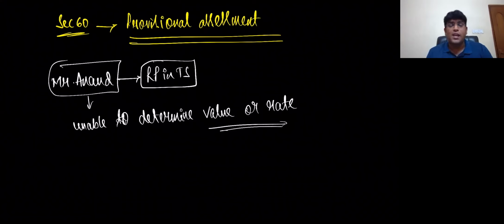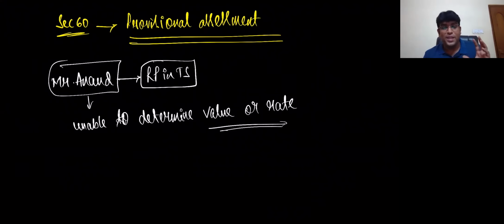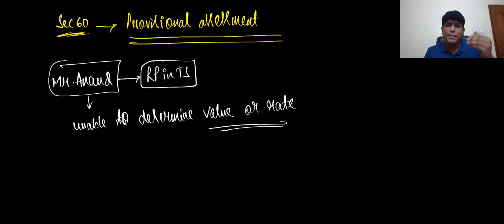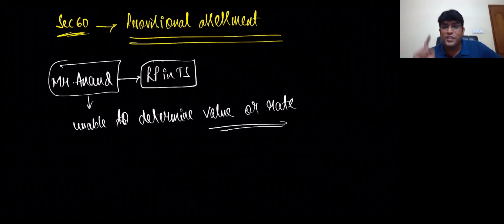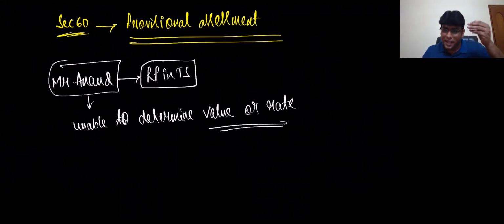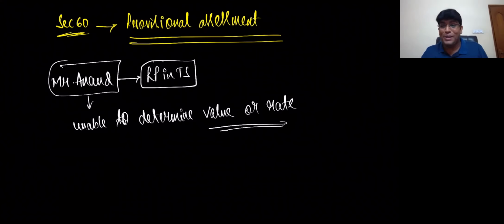If that also fails, we look at Rule 30, which says take 110% of cost. Now friends, if Rule 30 also fails, what is the option left? Rule 31. And what is Rule 31? Rule 31 is nothing but best judgment, where the officer will decide what the value is. The reason I made you recollect all these things is to make you understand there can be some practical scenarios where we are unable to determine value, highly possible, or unable to determine the rate of tax.